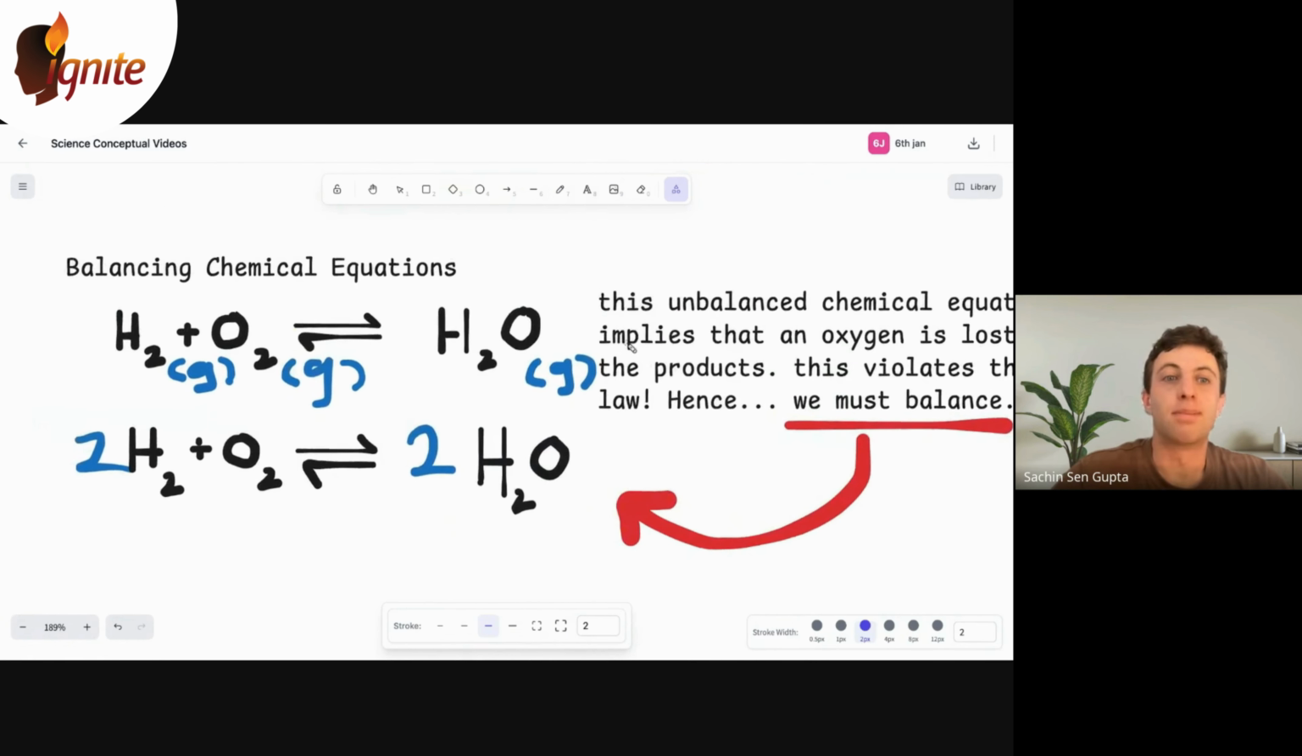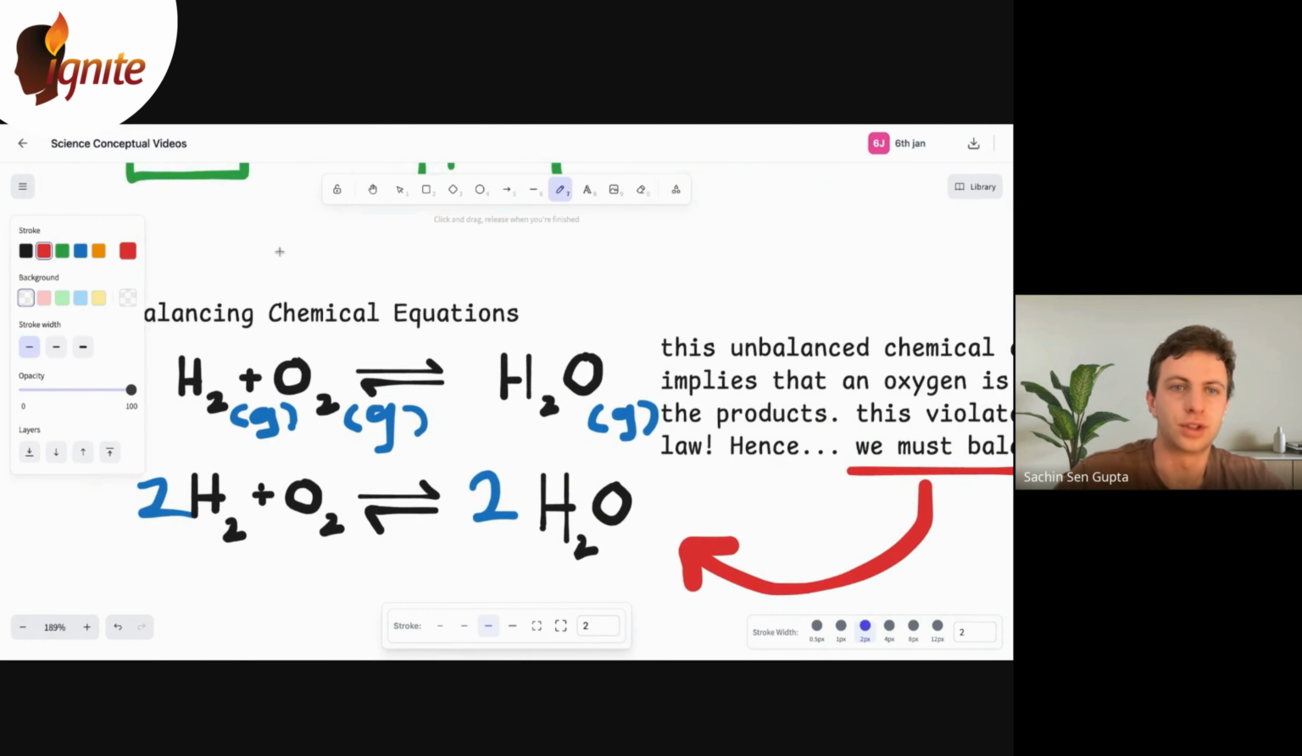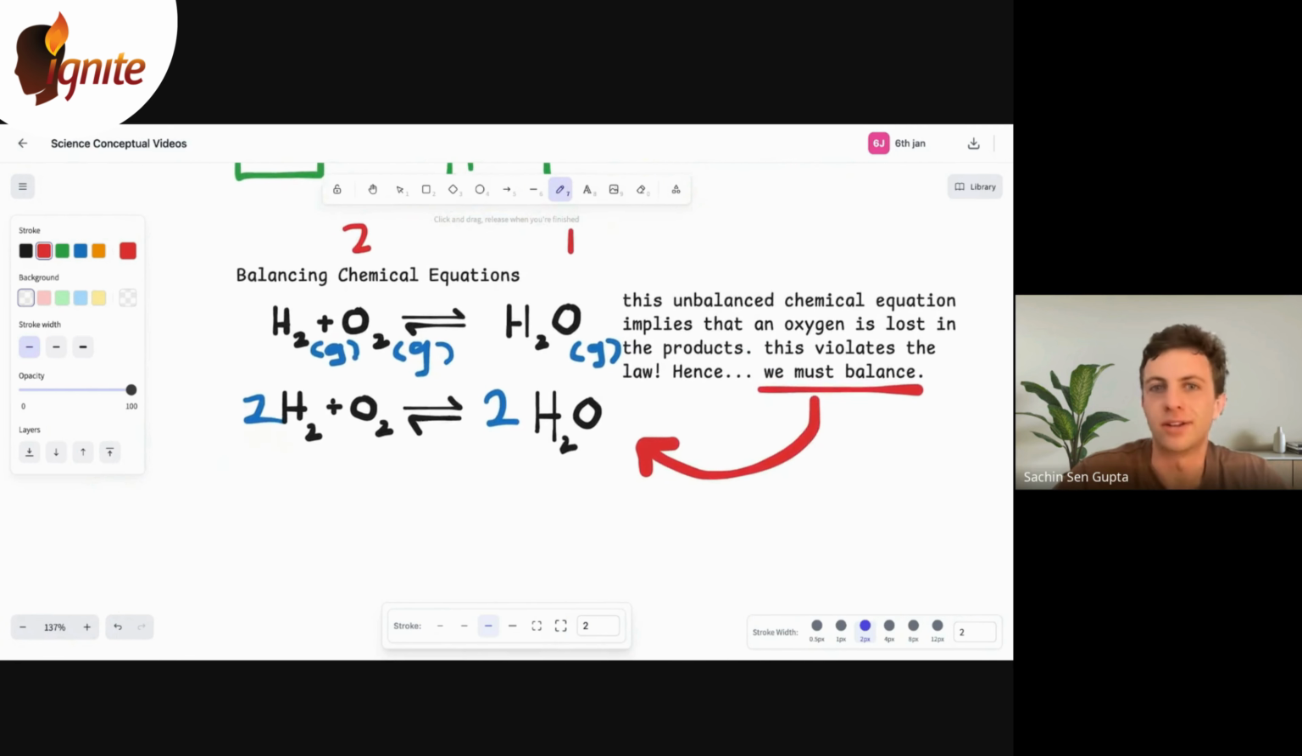Okay, cool. Because it's unbalanced, what have we got here? Two oxygens on this side, and we've only got one oxygen on the other side, right? What's happened to the law of conservation of mass? It's been violated. So that's why we need to balance it.